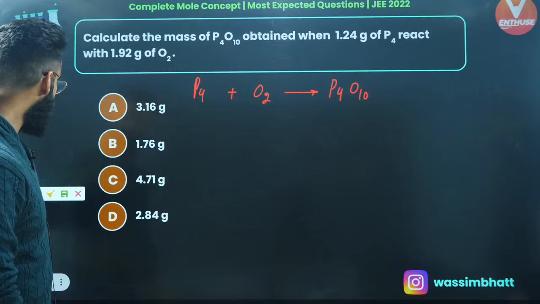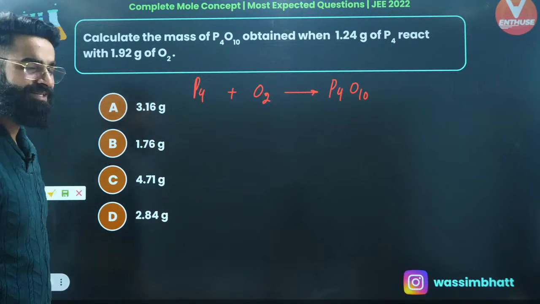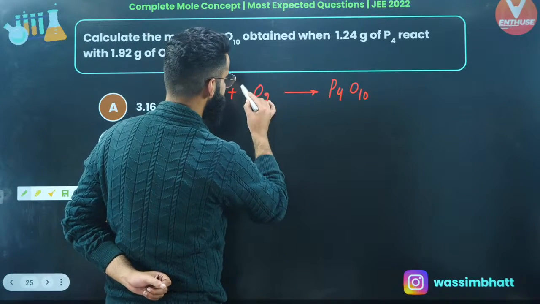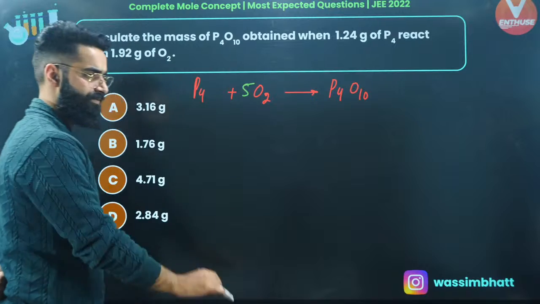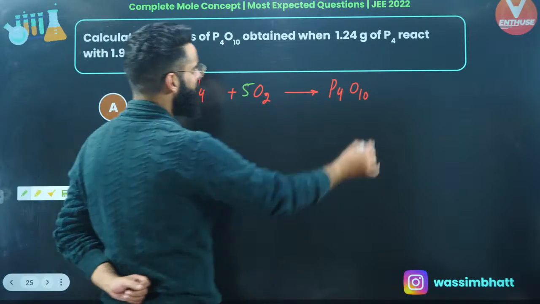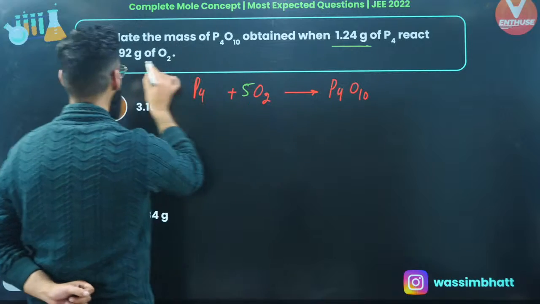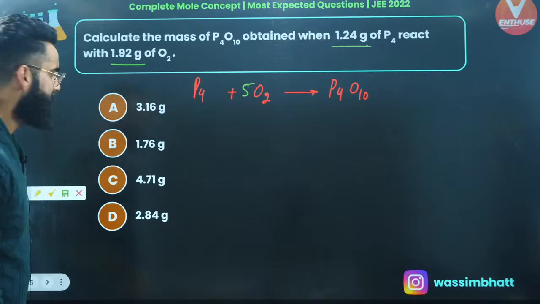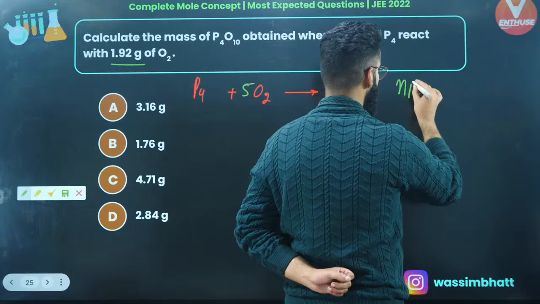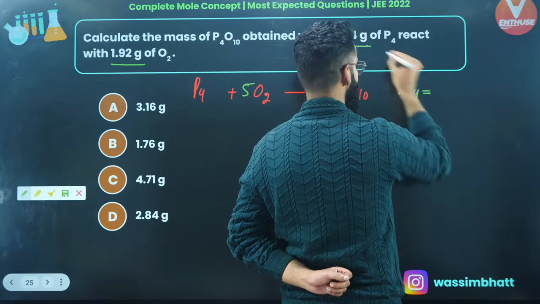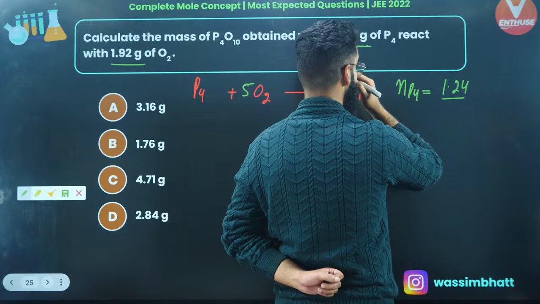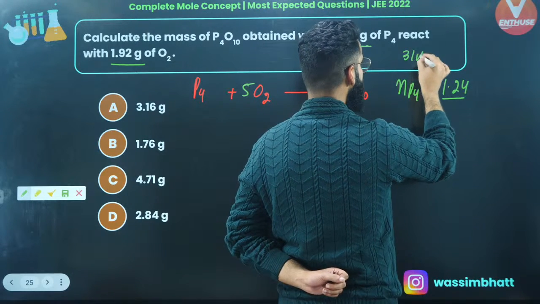Now first thing, is this reaction balanced or not? The reaction is not at all balanced. So let's make it 5 times O2. Now the reaction is balanced. Am I given the mass of P4? Absolutely. Am I given the mass of O2? Absolutely. So let me first calculate the number of moles of P4 given to me. It's going to be the mass of P4, which is 1.24, divided by the molar mass of P4. Phosphorus has a molar mass of 31, multiplied by 4.